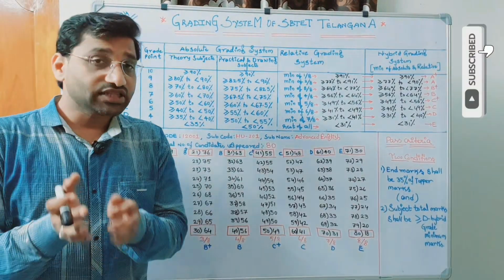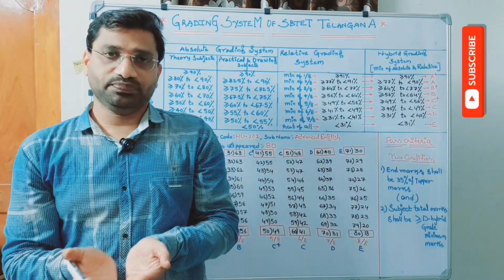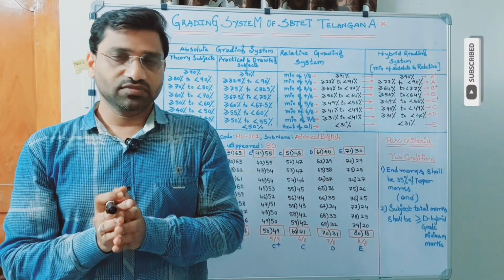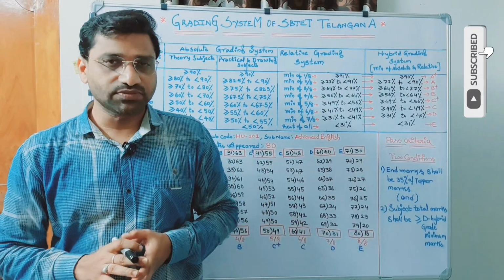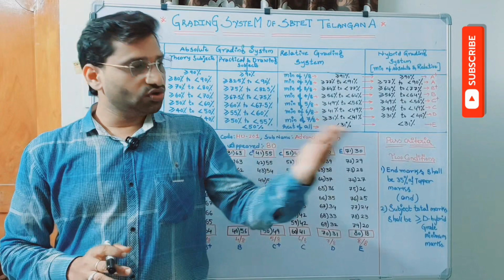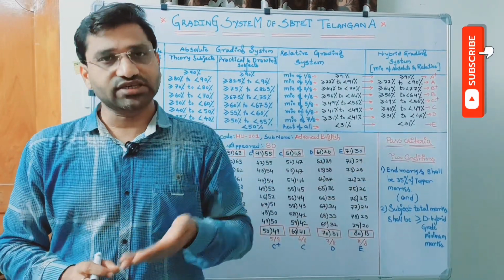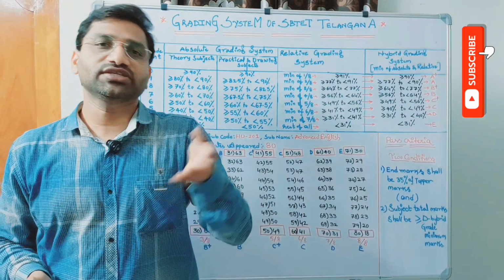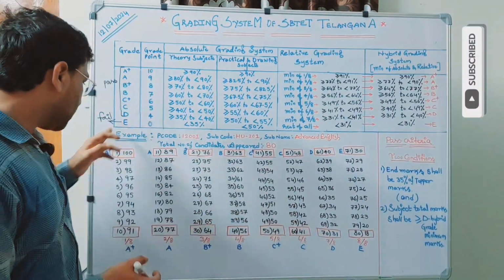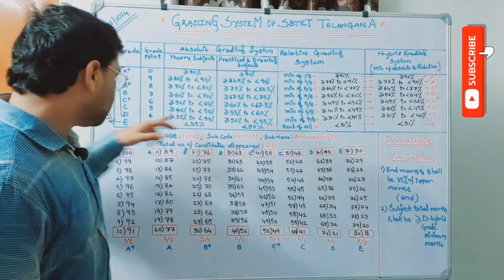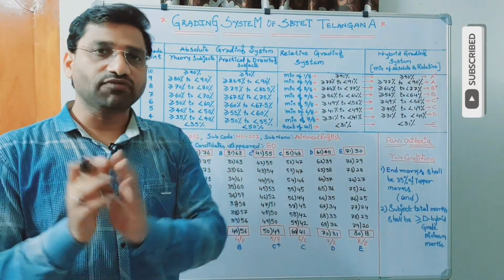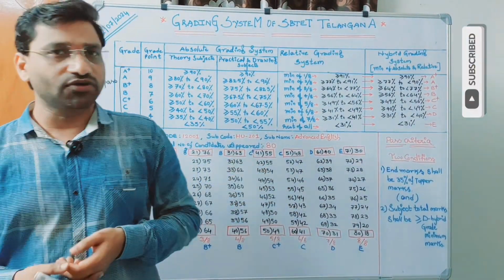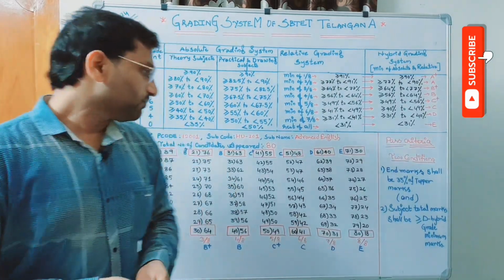Now, I have the marks of these 80 candidates out of 100, because the subject's maximum total is 100. 20 is mid 1, 20 is mid 2, internal is 20, external is 40. So 20 plus 20 plus 20 plus 40 is equal to 100. So I have marks of these 80 candidates for a maximum of 100. Let's assume that at least one candidate out of 80 may get full marks.